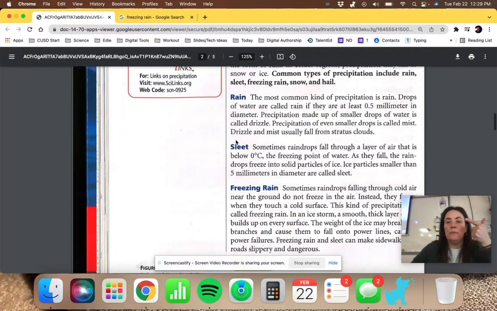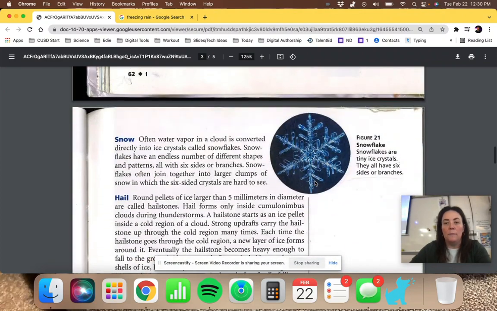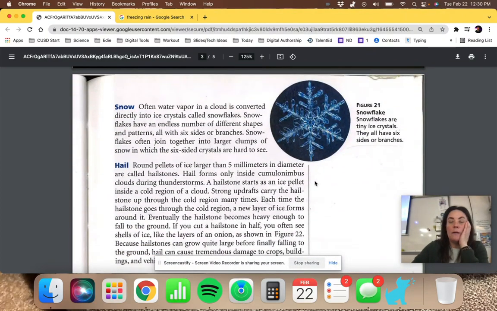So we talked about rain, we talked about sleet, we talked about freezing rain, and we're going to talk about snow. We again know about snow. Often water vapor in a cloud is converted directly into ice crystals up in the atmosphere.